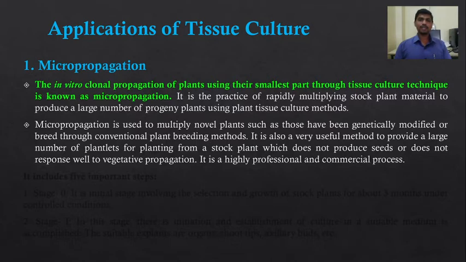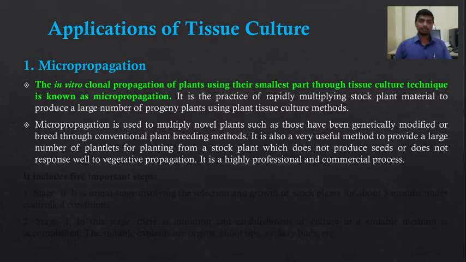It is also a very useful method to provide a large number of plantlets for planting from a stock plant which does not produce seeds. So micropropagation is a method used for production of a large number of plantlets from a stock plant which does not produce seeds. Those plants which do not bear seeds can be multiplied by using the plant tissue culture method.